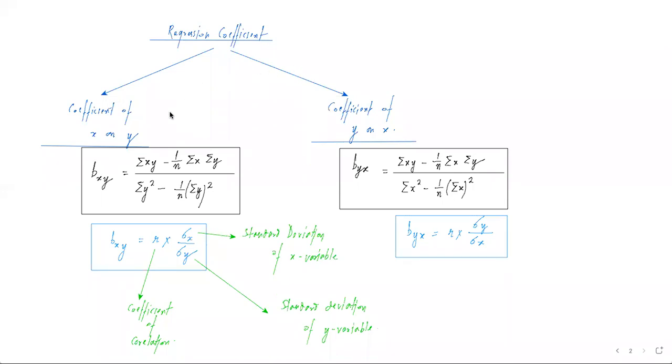तो यहाँ पे भी हम देख सकते हैं the parameters are already defined. That what is sigma x? It is the standard deviation of the x variable, and sigma y is the standard deviation of the y variable, and r का मतलब हमने already बता दिया है that it is the coefficient of correlation.